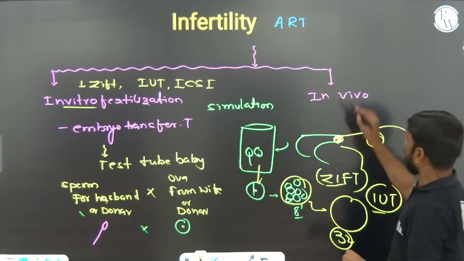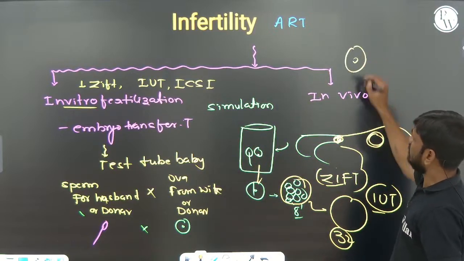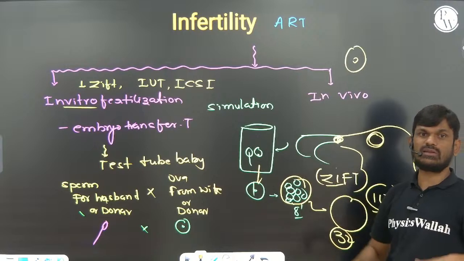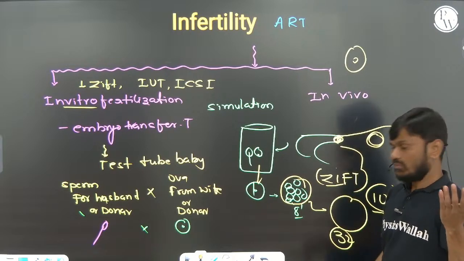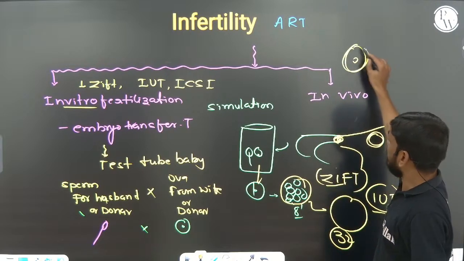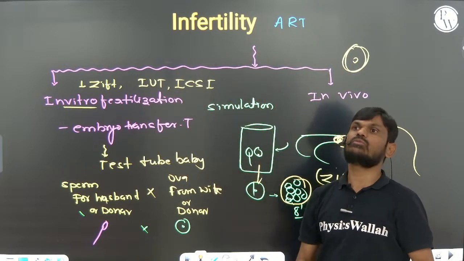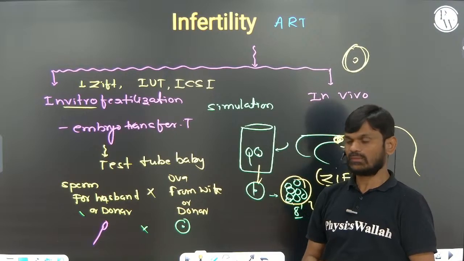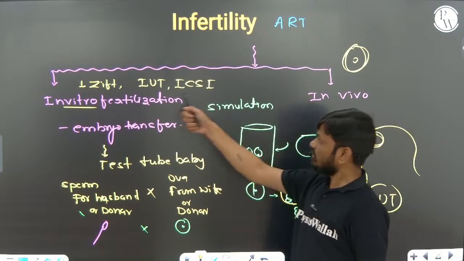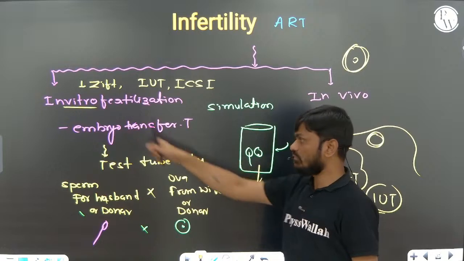Sometimes the embryo formed by the in vivo technique, naturally in a woman, is also used to transfer into another female who cannot produce eggs. These are the techniques that come under in vitro.